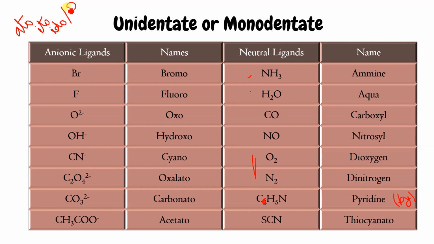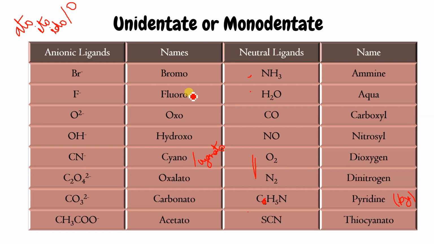Like bromine, Br minus, it will be named as bromo. In some books you can see it as bromido. Fluoro or fluorido, O oxido, OH hydroxo, CN cyano. Somewhere you can see it's cyanato also. Both are correct. C2O4 minus 2 oxalato, CO3 minus 2 carbonato, acetato.